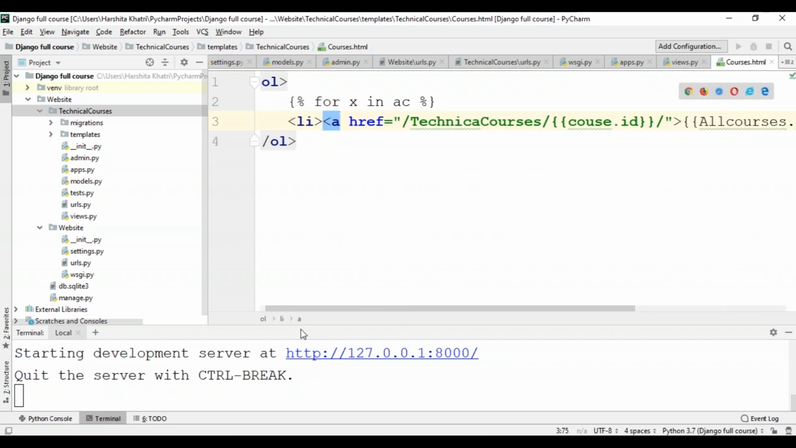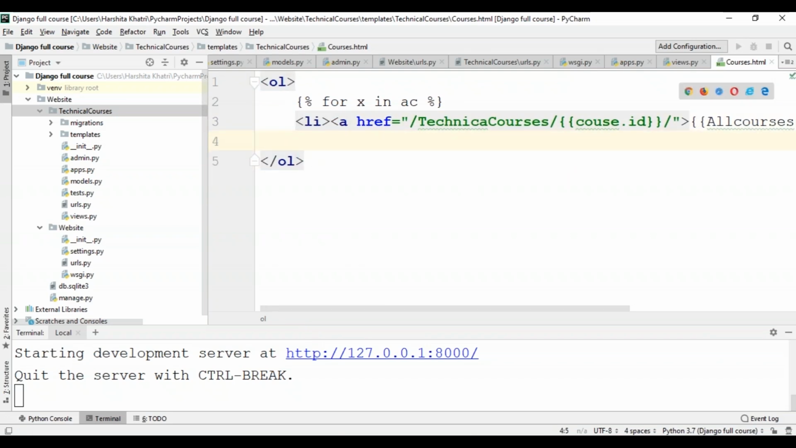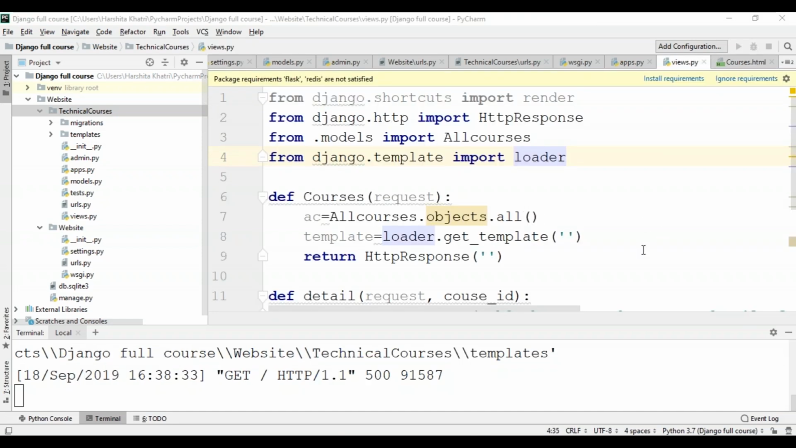Okay, so that's it. Finally, I'll have to end for. So to do that, I'll have to do it the same way I've used for. So within the curly braces, 2 percentage symbols, which is going to contain the end for statement. I'll save this. Okay, so now I'll get back to my views function. And over here, I'll have to specify the path of my file, which is within the technical courses directory. And the name of my file is courses.html.